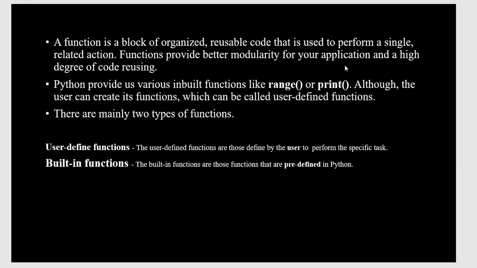There are mainly two types of functions: one is the user-defined function and the other is the built-in function. User-defined functions are those defined by the users. We can easily define them using the keyword def. Built-in functions are predefined functions in Python, designed by the interpreter itself.